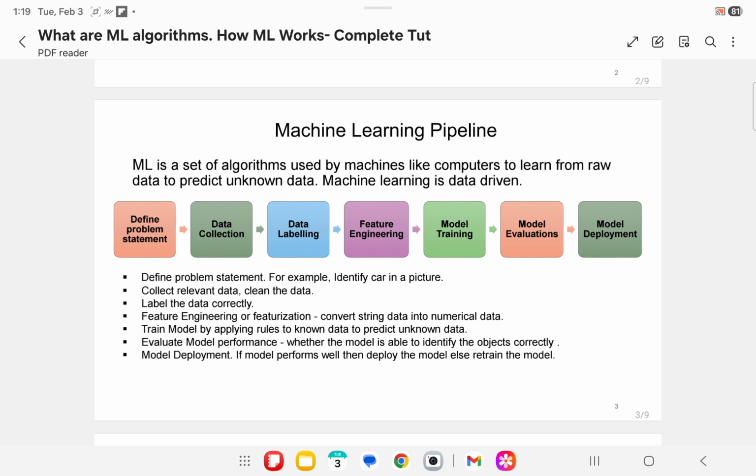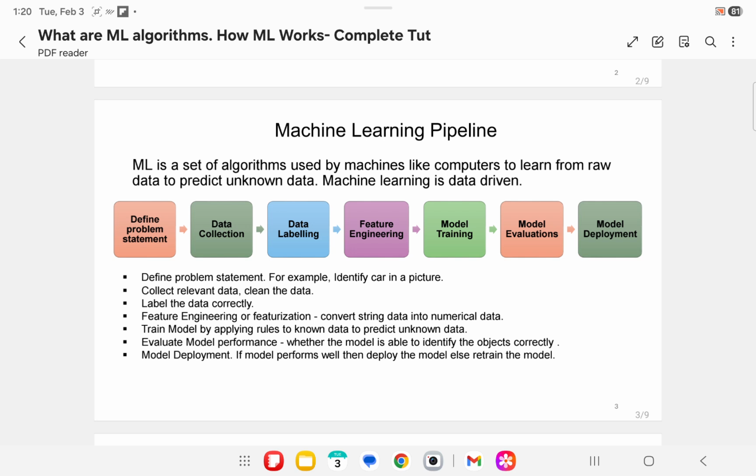What is machine learning? Machine learning is a set of algorithms used by machines to learn from data, identify patterns in the data, and predict unknown data. Machine learning is a concept of machine that can learn to achieve goal on its own. What do I mean by learning in ML? Learning is gaining knowledge by experience or being taught. A machine, let's say a computer, learns something about the structural description from raw data.